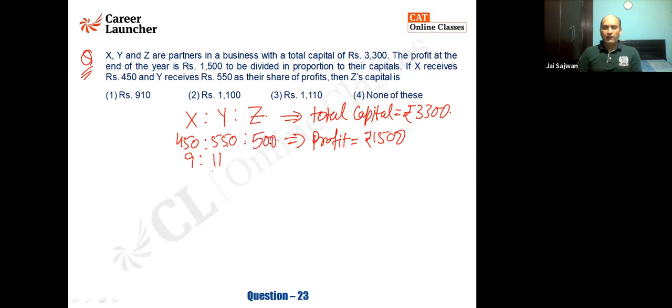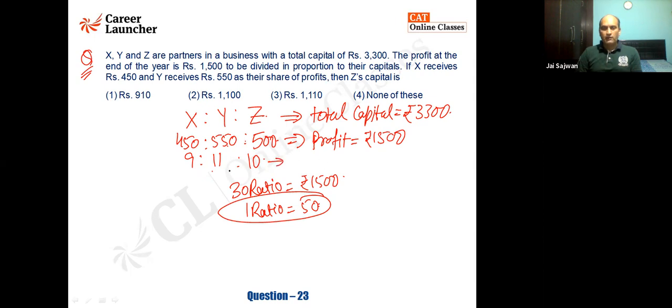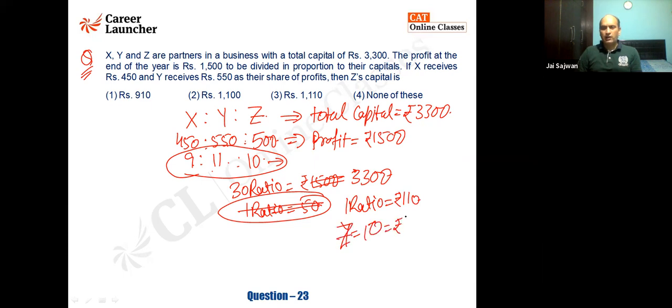So I know Z will be getting 500, which is 10 ratio. So the total profit is 30 ratio, which comes out to be rupees 1,500. One ratio is equal to 50. From this, I will get my value and find out the investment. The ratio of the investment is 9:11:10, so total it is 30 ratio and the investment that they are making is 3,300. About the investment, one ratio comes out to be 110. So you can find out Z's capital is 10 ratio, which is 1,100 rupees.